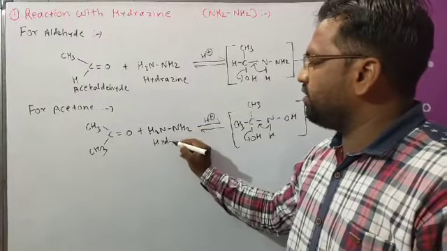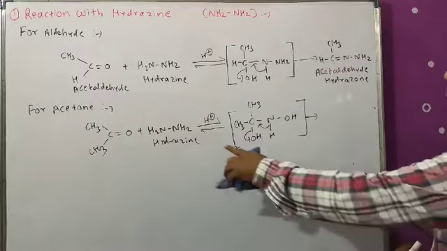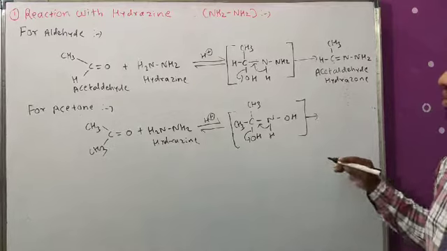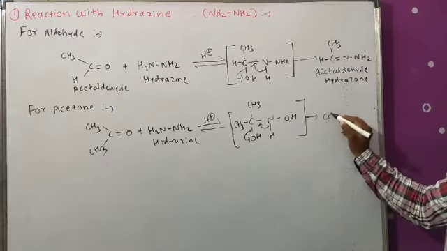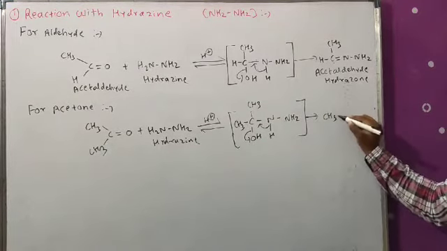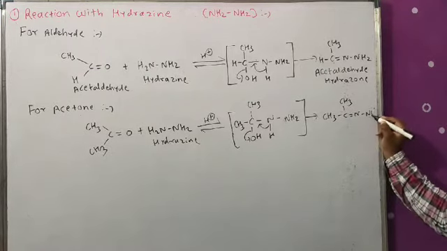and by removing a water molecule it gets the product. What will come here? NH2, CH3 C CH3 double bond N NH2.